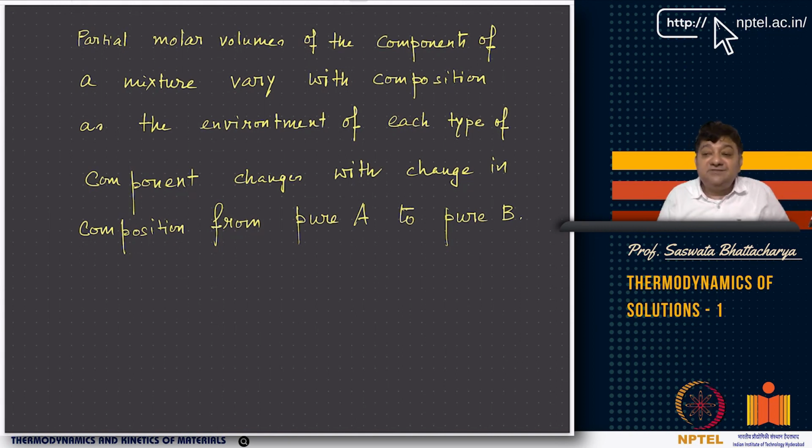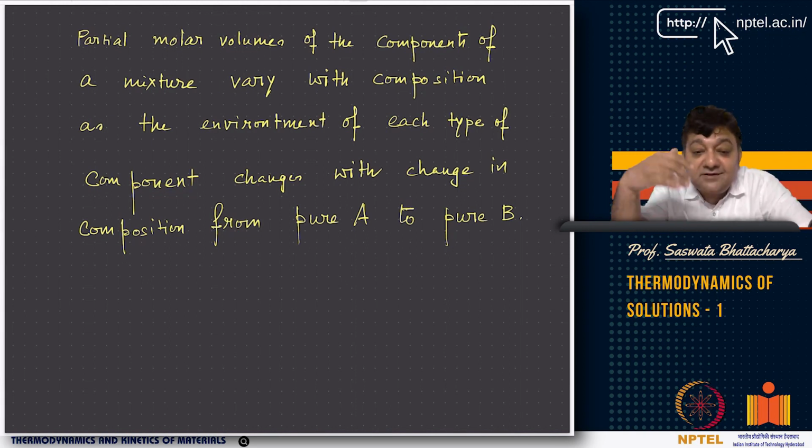However, when it changes from A to B, that is from pure ethanol to pure water, you are adding more and more water, so that you go to such an extreme dilution that ultimately it's all pure water, there is no ethanol left. But think of this: as you change from pure A to pure B, because of the association and the interactions between A and B, the volume change, the delta V, does not correspond to the molar volume of ethanol or the molar volume of water. It is something different because of the way association has happened.